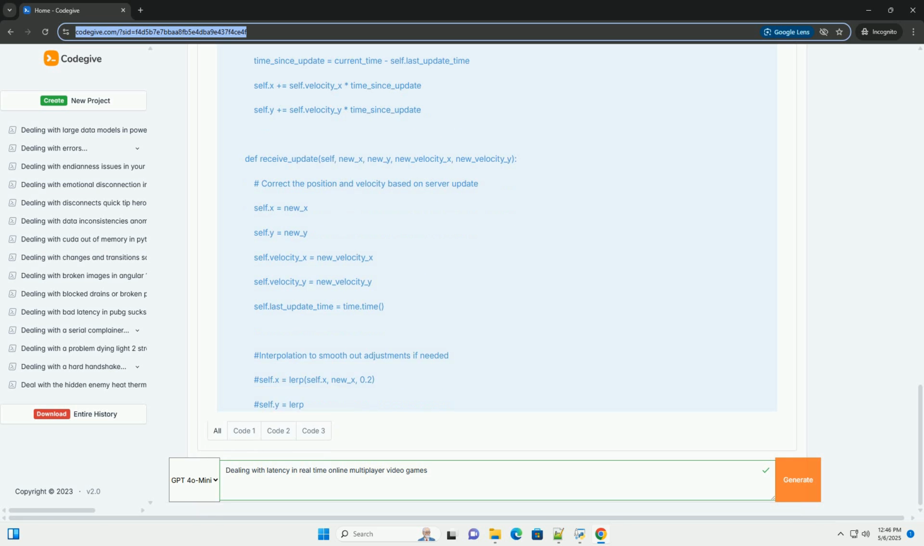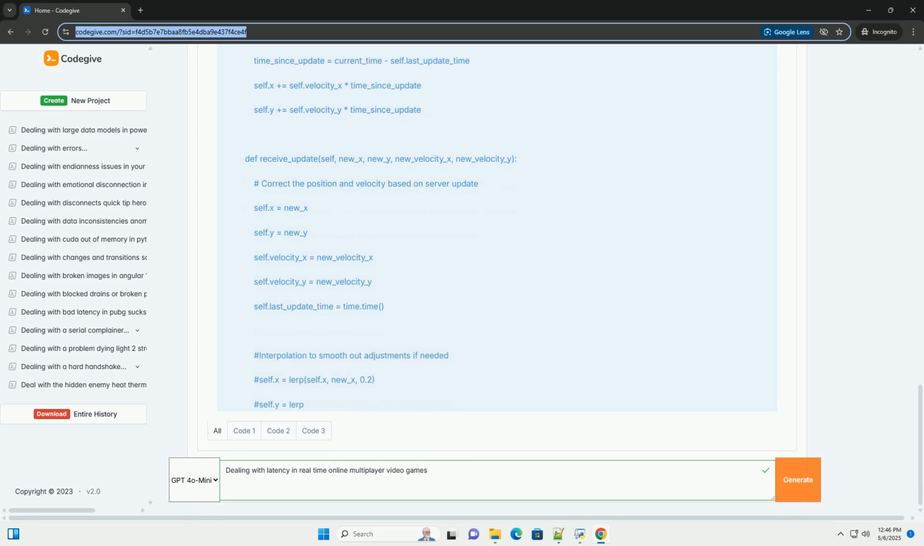3. Dead reckoning. Concept: similar to client-side prediction, but used to extrapolate the positions of other players, not the local player. The server sends updates for other players less frequently, to save bandwidth. The client uses the received data, position, velocity, acceleration, to predict where those players will be in the next frame.